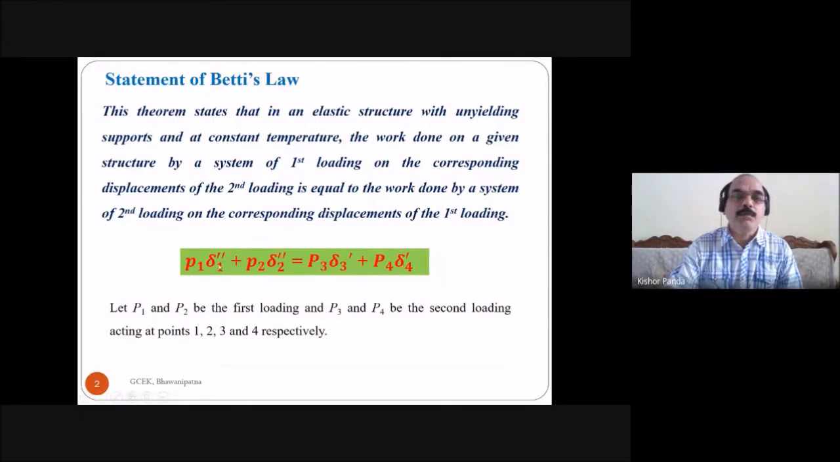P1 delta 1 double dash plus P2 delta 2 double dash is equal to P3 delta 3 dash plus P4 delta 4 dash. So we have to prove this one. P1, P2 is your first loading and P3, P4 is the second loading.